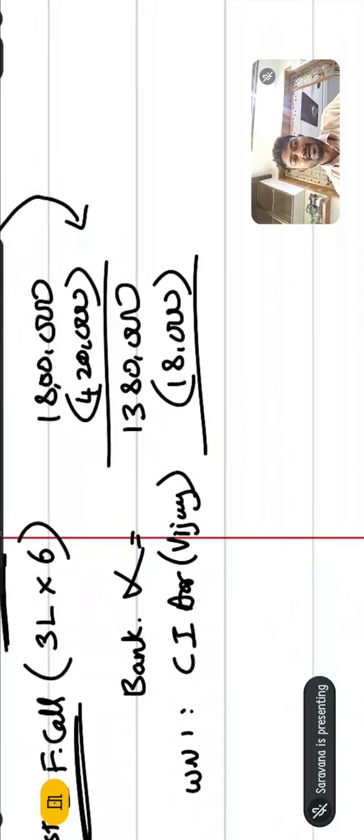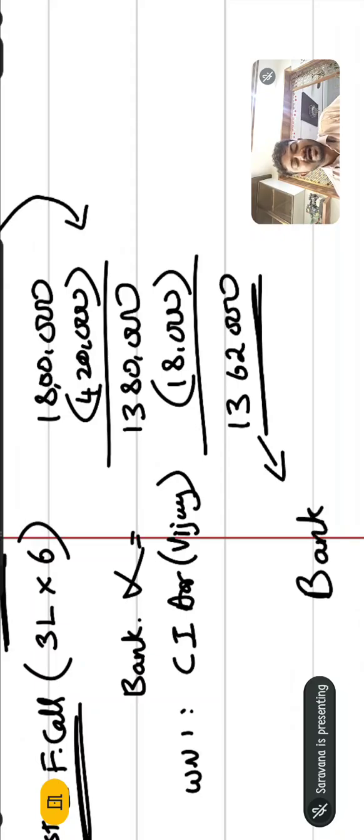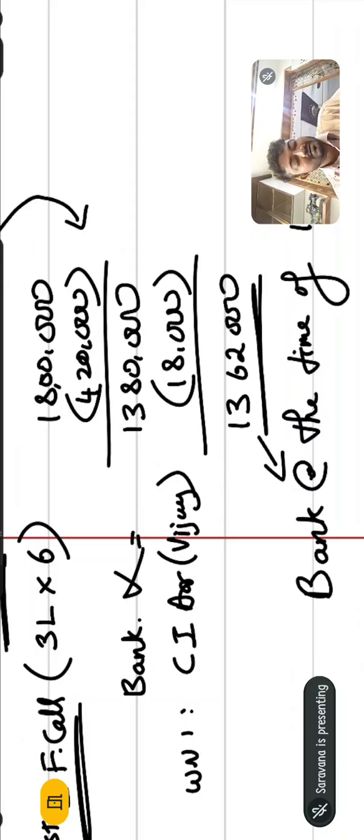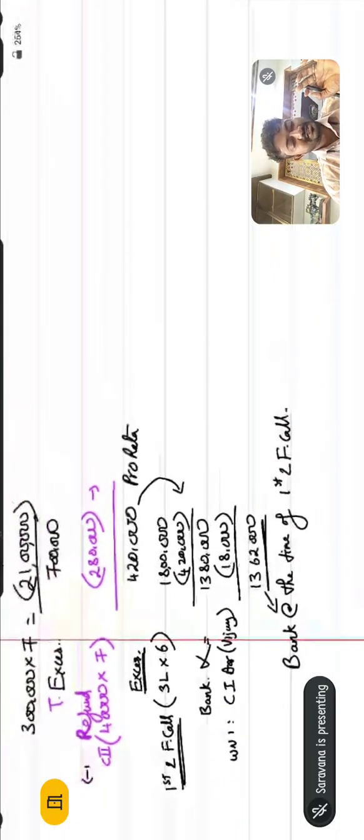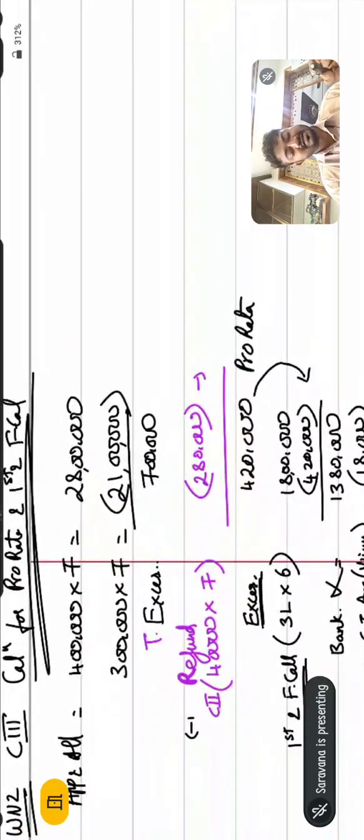So how much has remained when the company has received? 13 lakh 62,000 only the company will receive in the bank account at the time of first and final call. Okay, so can we go and check, or else directly from here itself we can write the journal entry. Here itself we can write the journal entry.